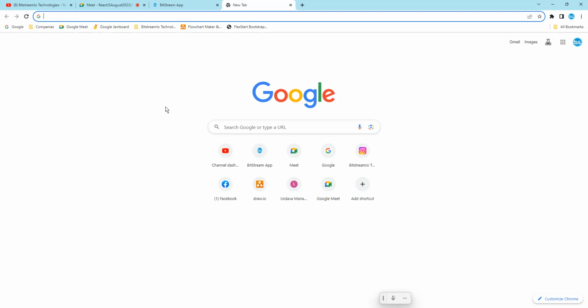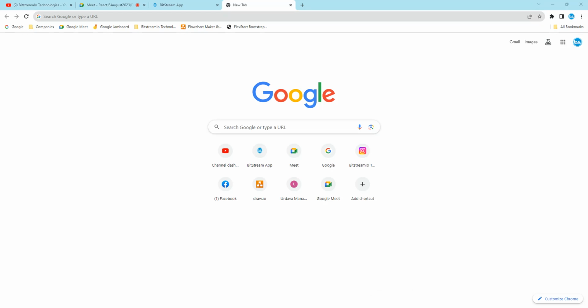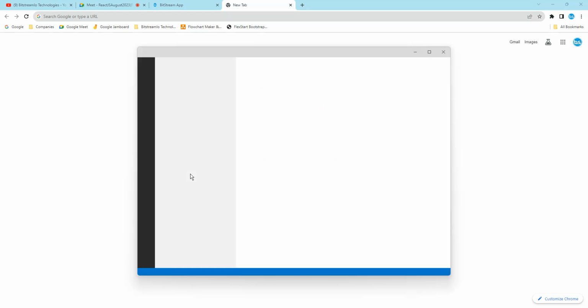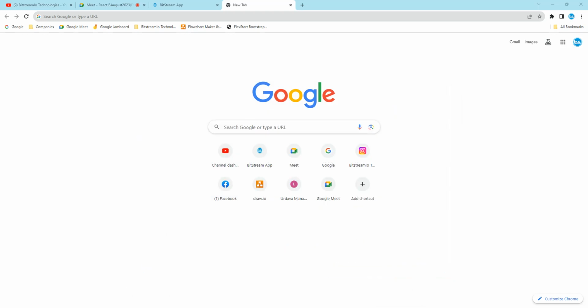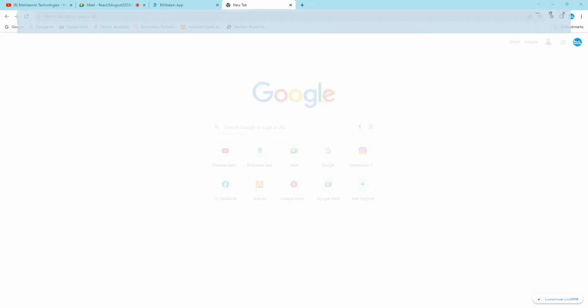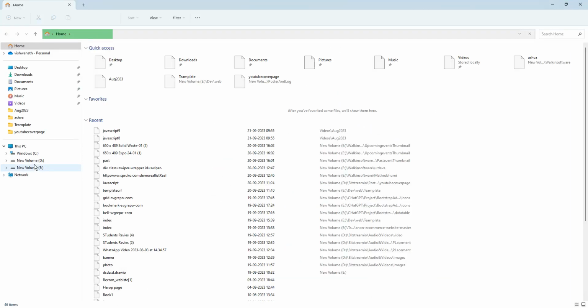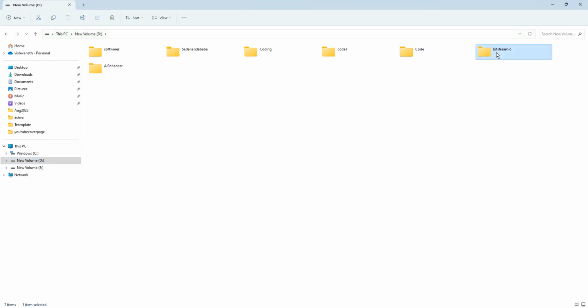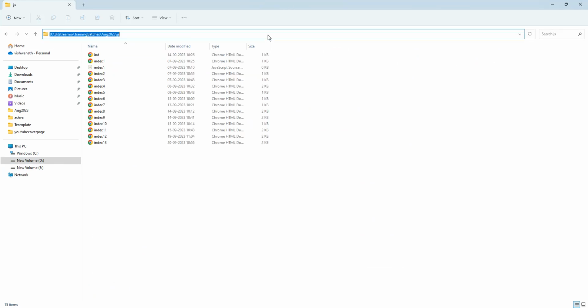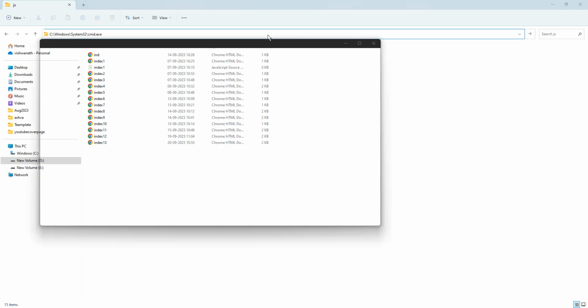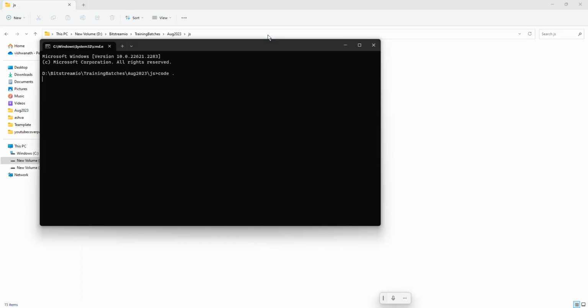If you have an Aadhaar card, you are allowed to enter, or else you are not allowed to enter. So yesterday also we started, but I will start one more time so that you become very familiar with those. I want to open my folder, D drive, my training batches, August 2022, JS. Okay, so let's open the code editor, code space dot enter.